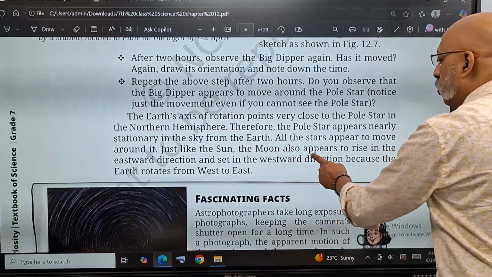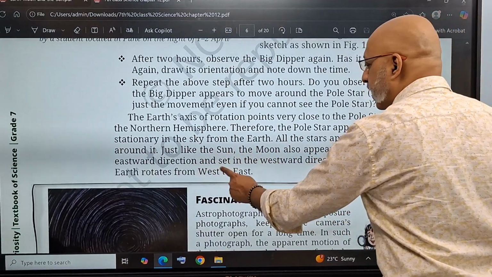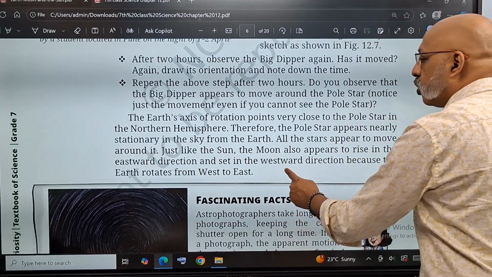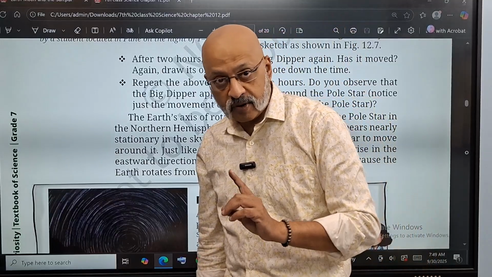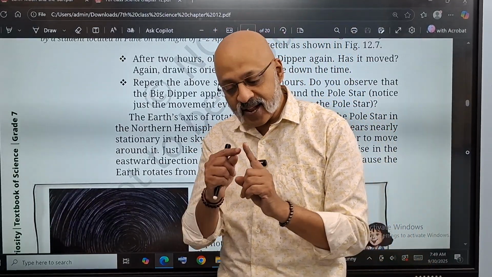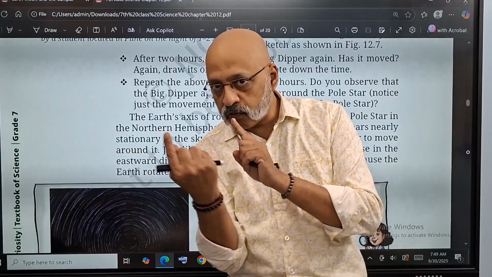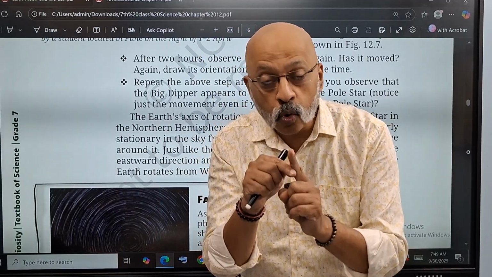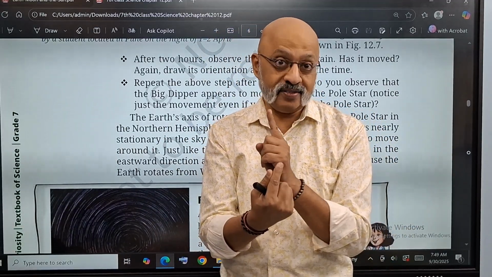Just like the sun, the moon also appears to rise in the eastward direction and set in the westward direction because the Earth rotates from west to east. Now, the interesting thing about the Earth and the moon is that just like the Earth is rotating and revolving around the sun, the moon is revolving around the Earth.